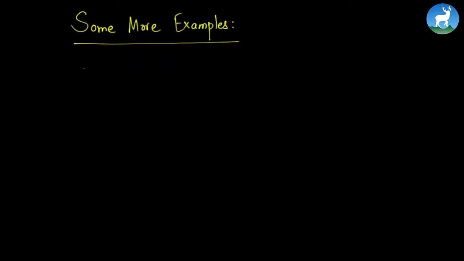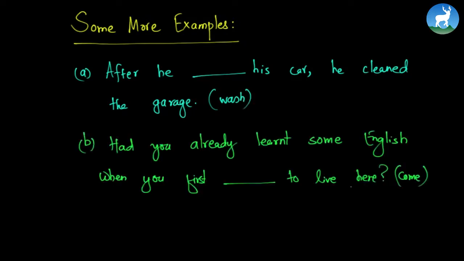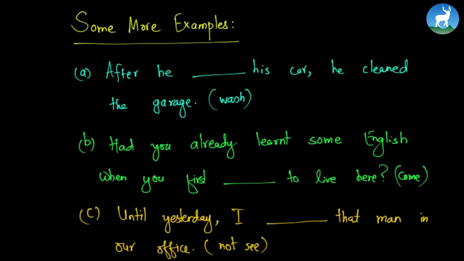The first one is: after he blank his car, he cleaned the garage. The word here is wash. Let's go to the second example: had you already learned some English when you first blank to live here? The verb is come. Let's write another example: until yesterday, I blank that man in our office. Let's start with the first one: after he blank his car, he cleaned the garage.